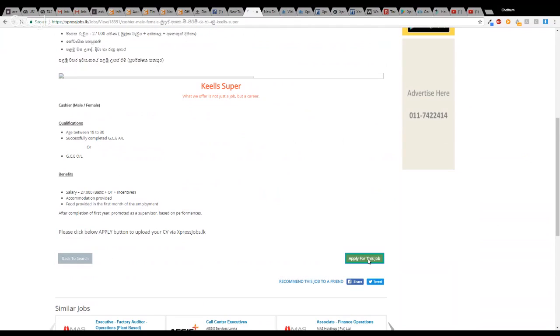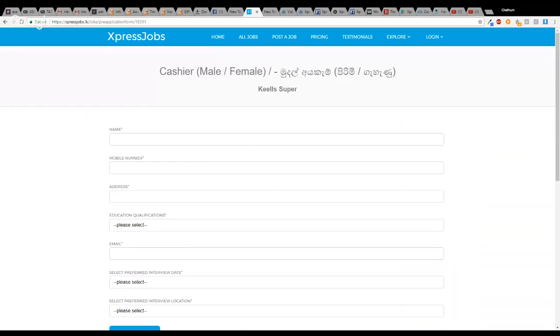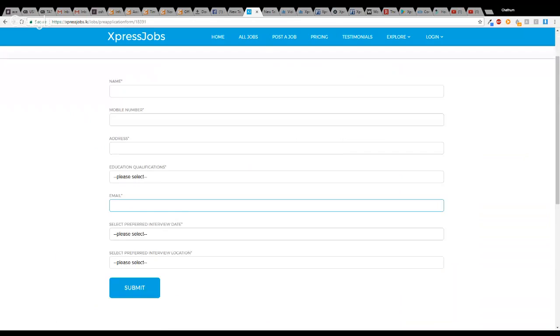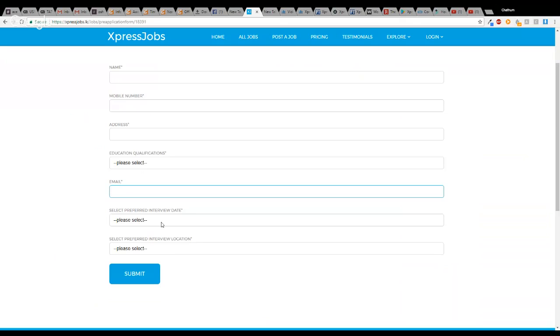And I'll click apply for this job. Now here, when you press apply, you don't need an account. You don't need anything. You just need to put your name, mobile number, address, education qualifications, email, and also this is really clever because it lets you select an interview date.